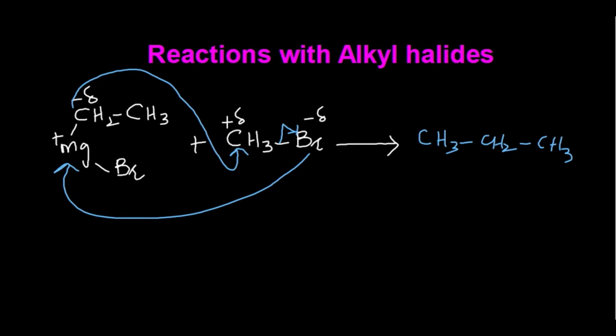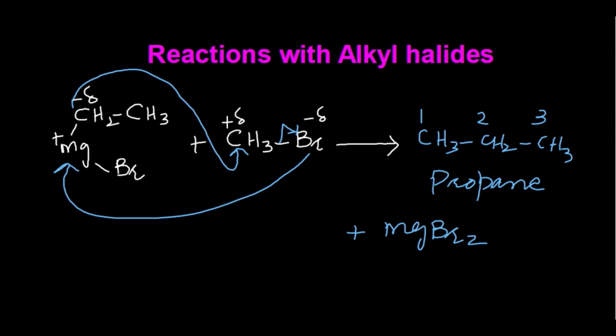Which alkane is formed, students? Here the alkane consisting of 3 carbon atoms is propane, right? So we can prepare alkanes by reacting Grignard's reagent with alkyl halides. And the second molecule which is formed is magnesium bromide. I hope this reaction is clear to you, students.